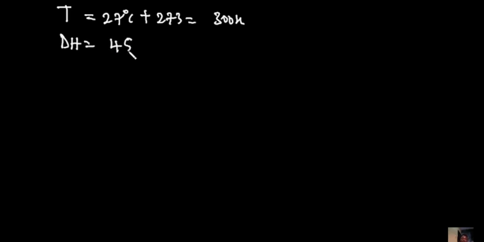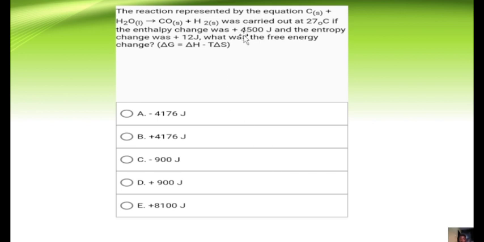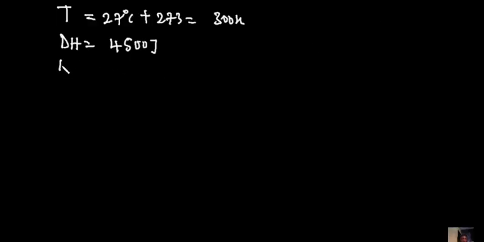We are told that it was carried out at a temperature of 27 degrees Celsius. But remember, we do not use degrees Celsius. We have to convert it to Kelvin by adding 273, and that gives us 300 Kelvin. Then we are told that the change in enthalpy was 4,500 joules. We're also told that the entropy change is plus 12 joules. So let's put that down. Entropy change, dS, is plus 12 joules.